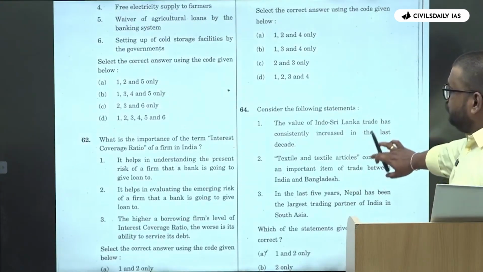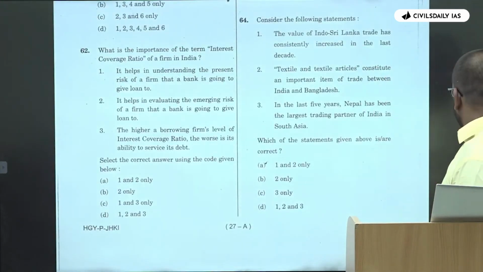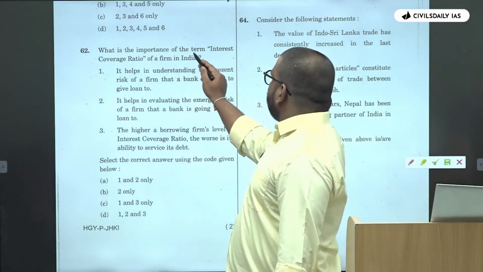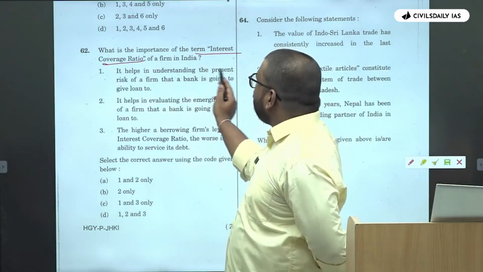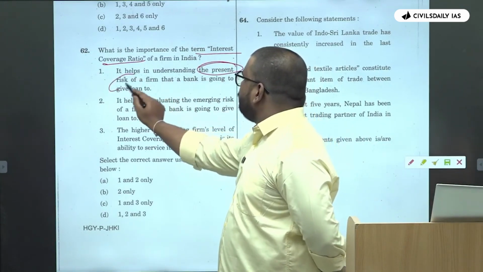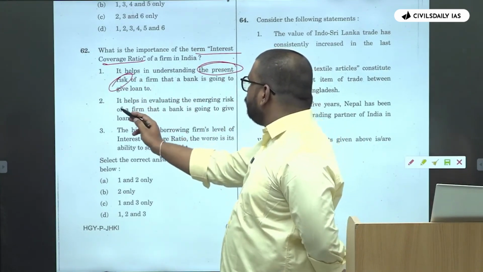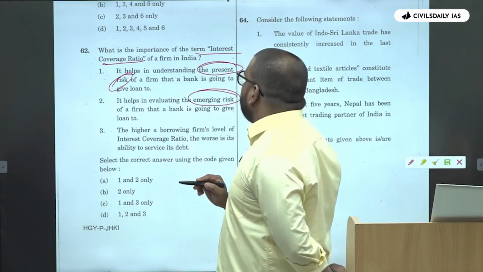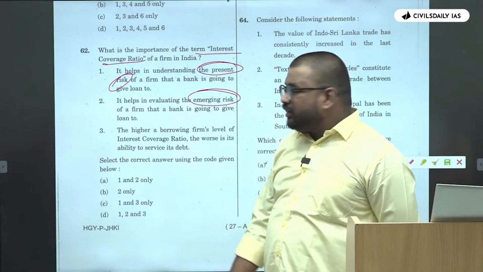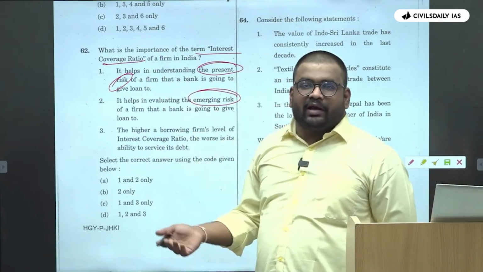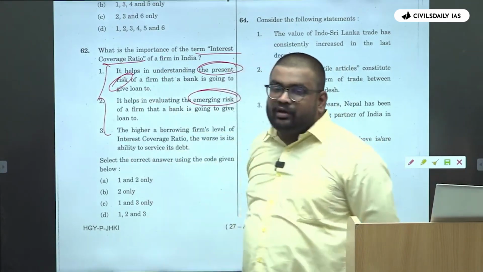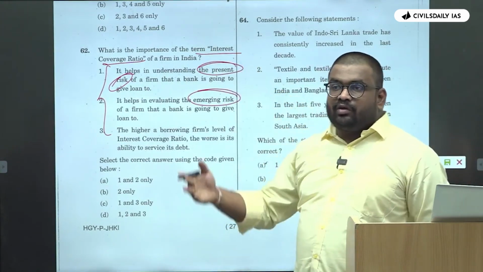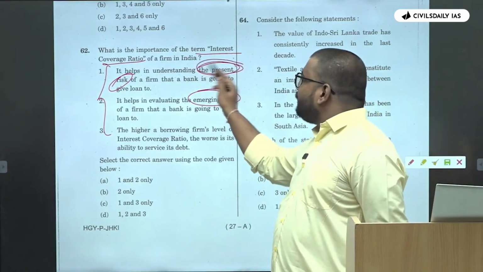Again it was easier. Then interest coverage ratio. Again, if you see, important term, interest coverage ratio, it helps in understanding the present risk of the firm that bank is going to give loan to. It helps in evaluating the emerging risk of a firm that a bank is going to give loan to. If you read those two statements collectively, you will find that these two are the complementary statement, right? If with interest coverage ratio, bank is going to go for the present risk.